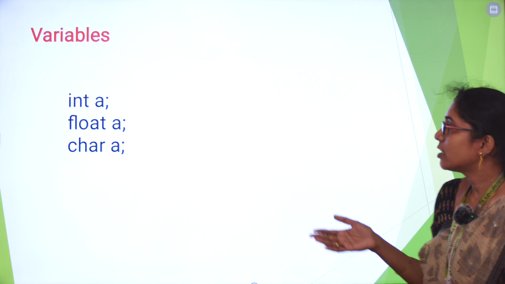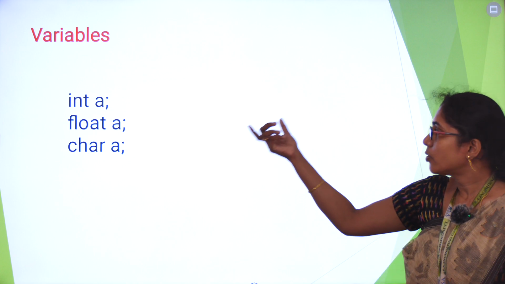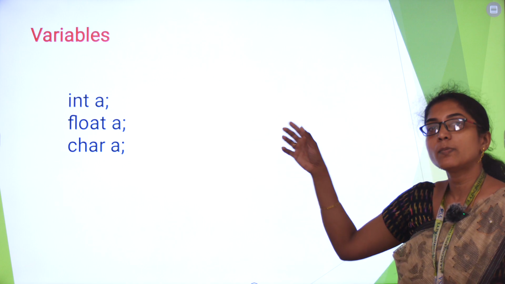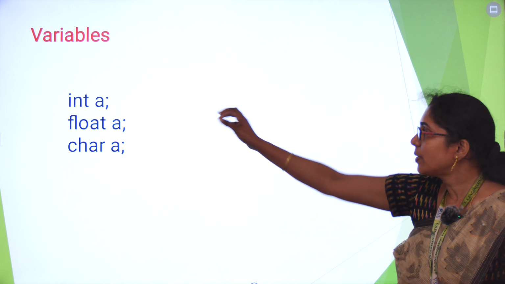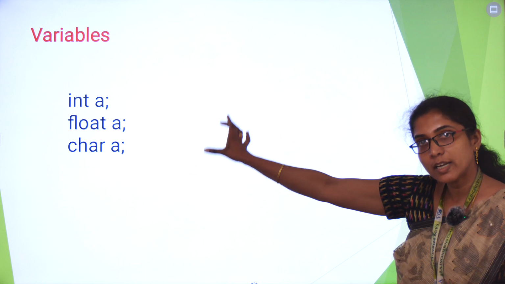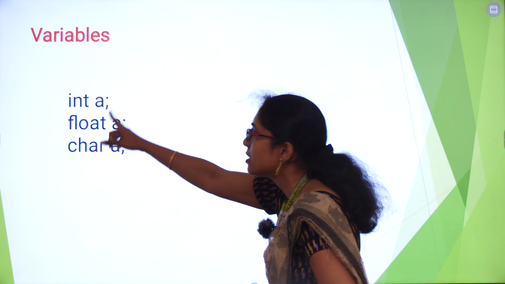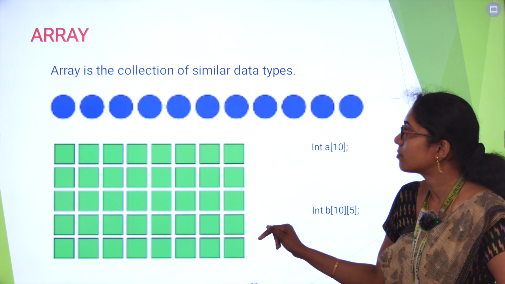So variables. We have to give a name to the memory location. For that I will be using an identifier. I can give my own name to the variables. It will be very difficult for us to remember the address of the memory, so I will be giving some name. At first, whenever you write a program, you have to declare a variable. Based on that, a name will be given. If it is an integer, in a 64-bit computer, 4 bytes will be allocated.